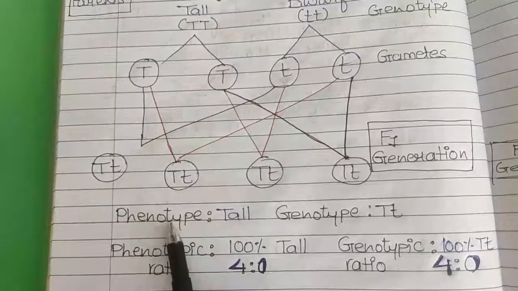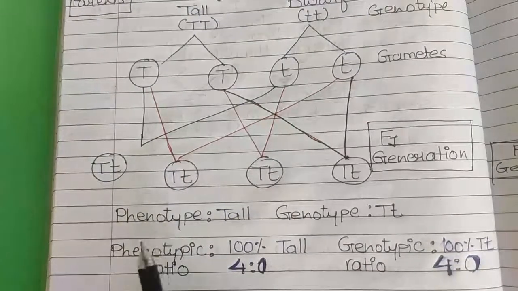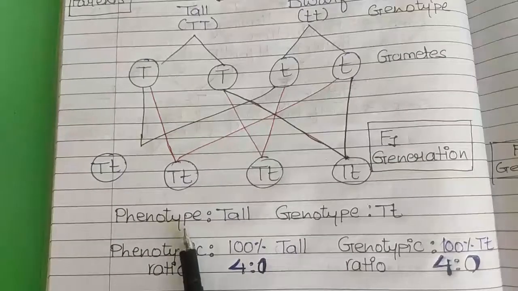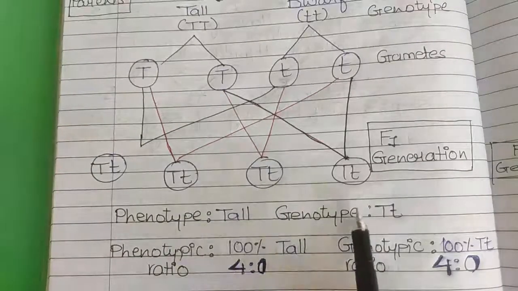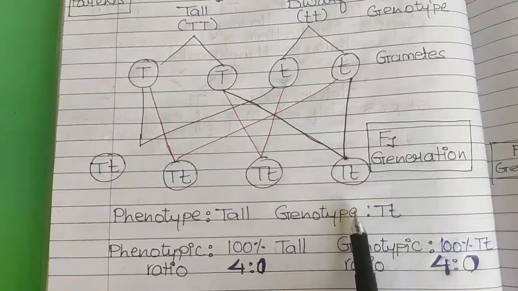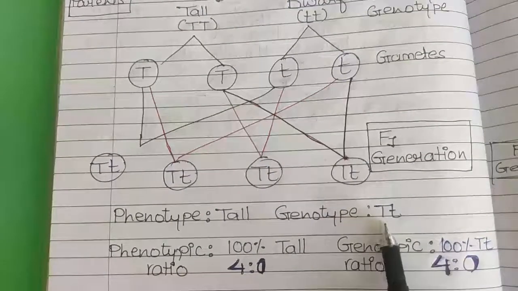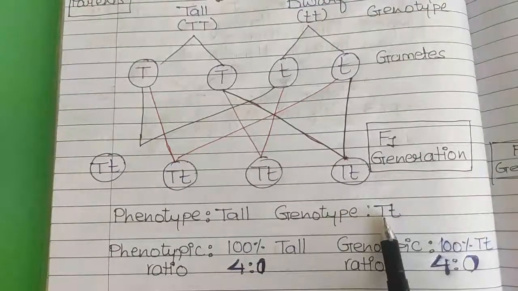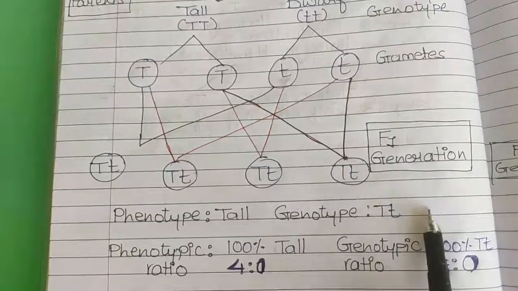That is phenotype. Phenotype means visible character that we can see with our naked eye, and genotype means the traits or the factors which are present in the cell that determine that particular character. So here the genotype was hybrid, or we can say it was heterozygous.